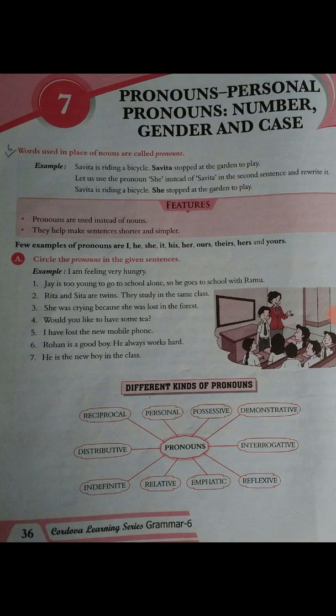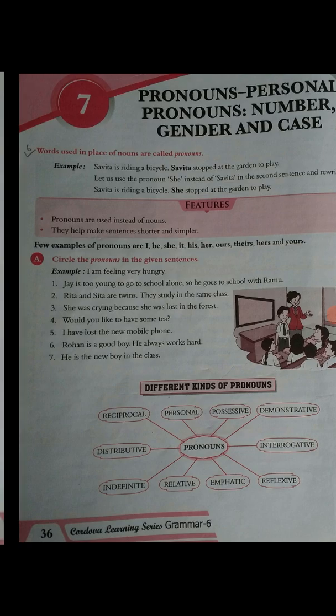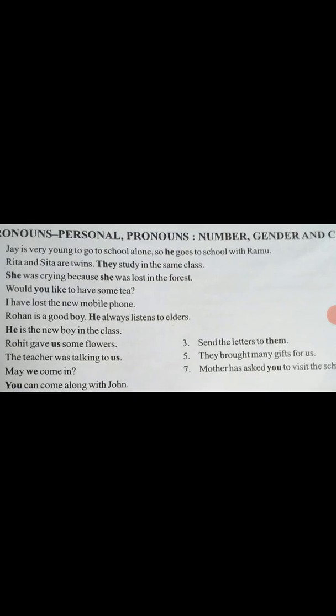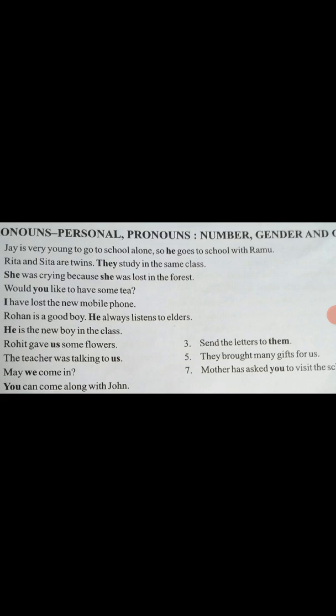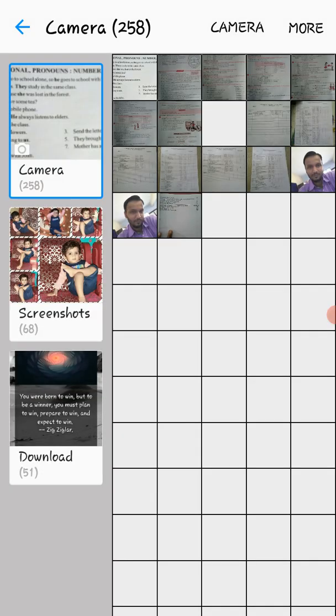Jay is too young to go to school alone, so he goes to school with Ramu. Okay, so in this, if you check it out, then you will come to know that Jay is very young to go to school alone, so he is a pronoun. Okay, he goes to school with Ramu, so he is a pronoun. Okay, here he is a pronoun. Next,